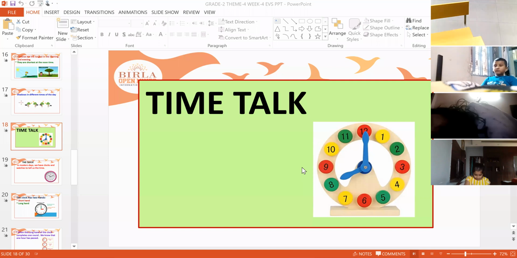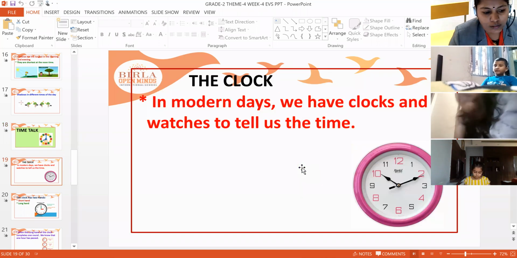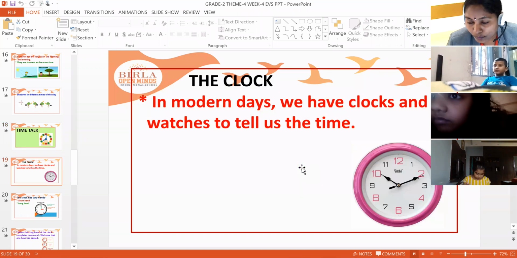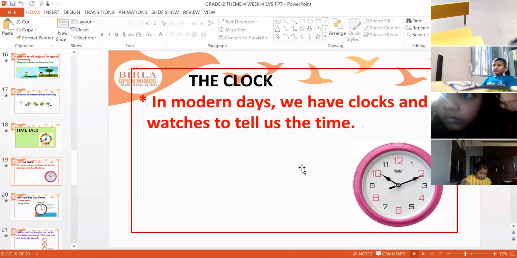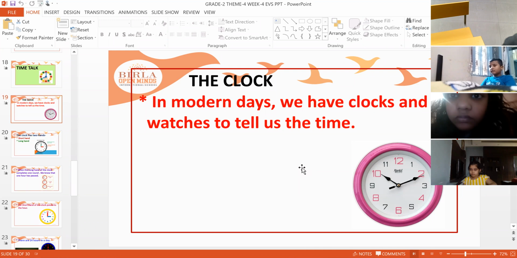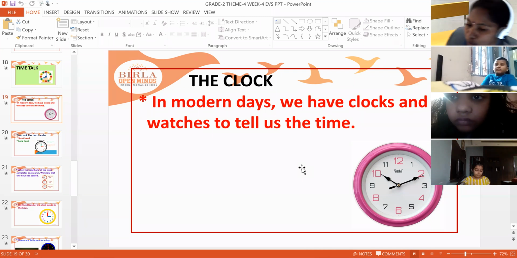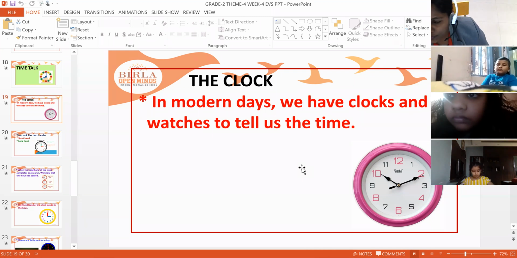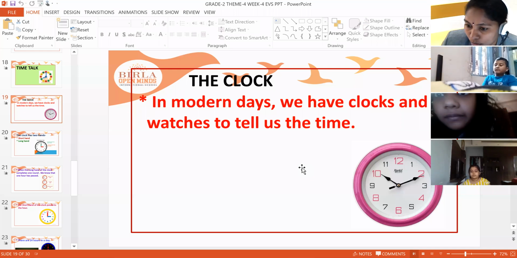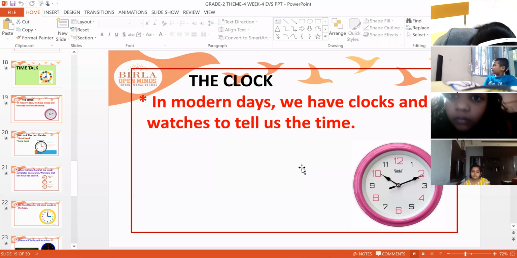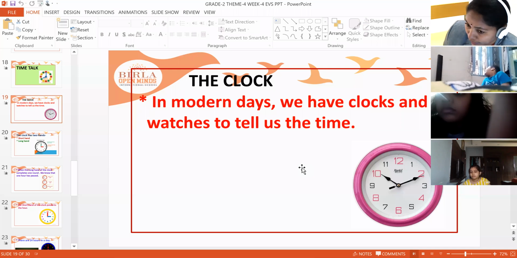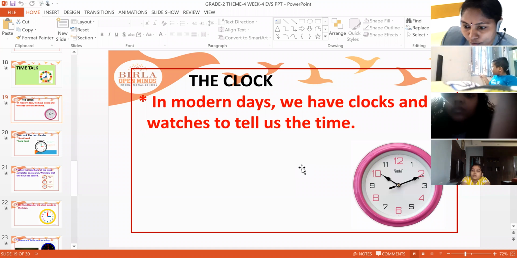Yes, in these modern days, we have clocks and watches to tell us the time. But in olden days, there were no clocks and watches. People used to know the time by the different shadows. In the previous lesson also I told you, by seeing the shadows, they came to know whether it is morning time, evening time, or afternoon time.